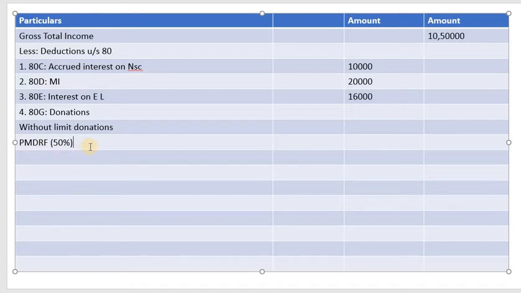So 50% of 20,000. So what is the donation amount here? It is 20,000. So 50% into 20,000. So it is 10,000. Okay. Then there is another donation, National Children's Fund. So what is the rate here? Rate is 100%. Sorry.